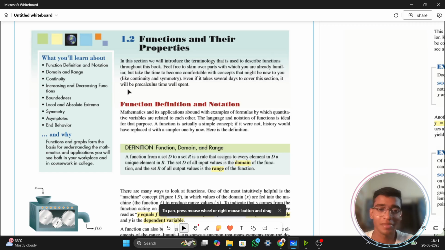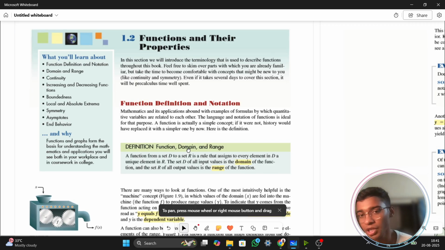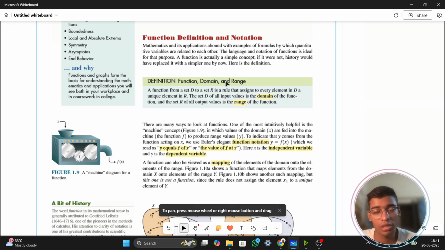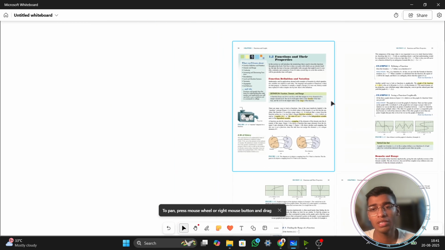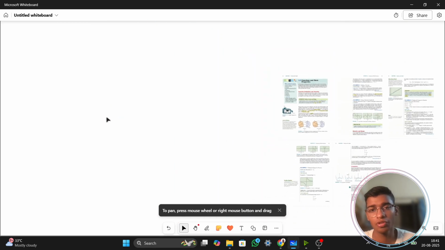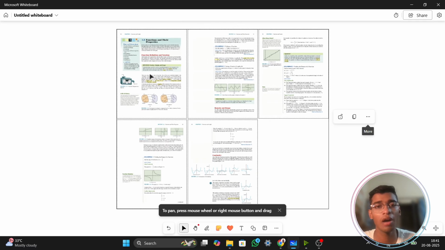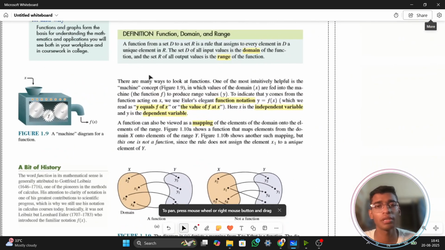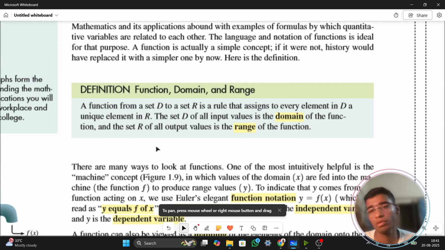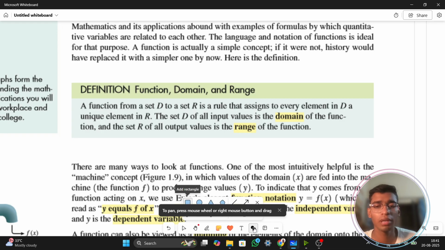So let's start with the mathematical definition of function. It is very important to know what exactly the mathematical definition of functions is. So let me just lock all those things so that they're not running away as I'm scrolling. Now you need to remember this. I advise you to write them twice or thrice so that you know what the important things are.